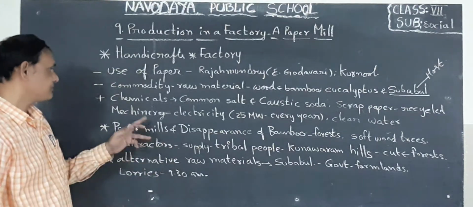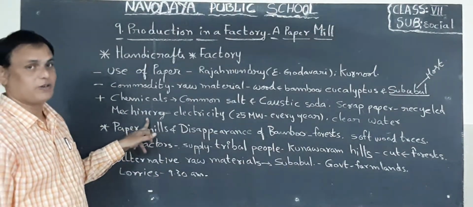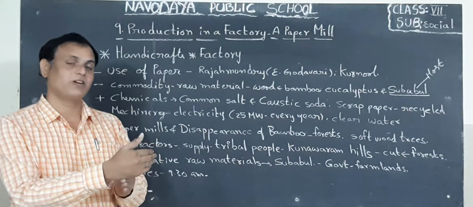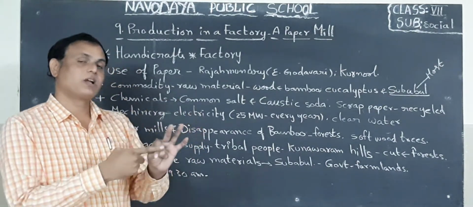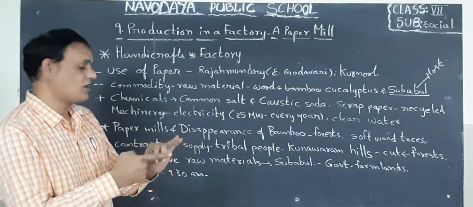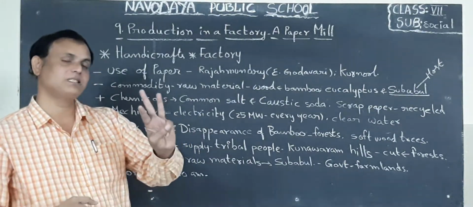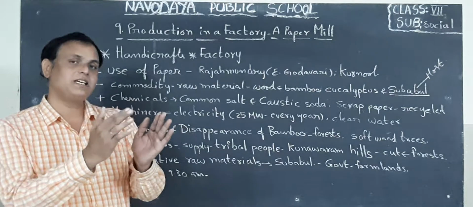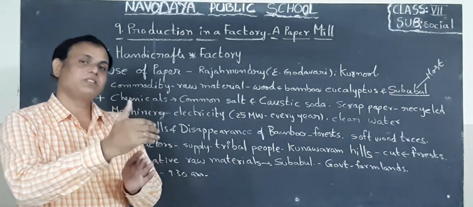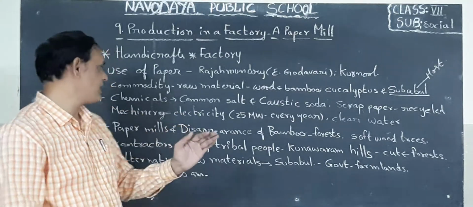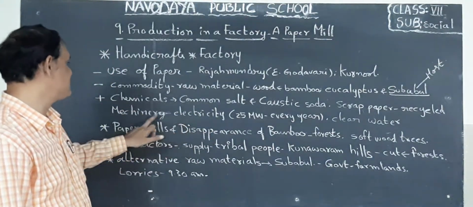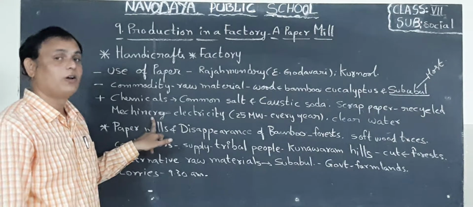Next, children, machinery is important to making paper. What is the requirement here? Wood is a requirement, caustic soda is a requirement, and also common salt. Okay, apart from these three, machinery is important. So how will the machinery run? Electricity is required. So with that electricity the machinery is run by the workers.